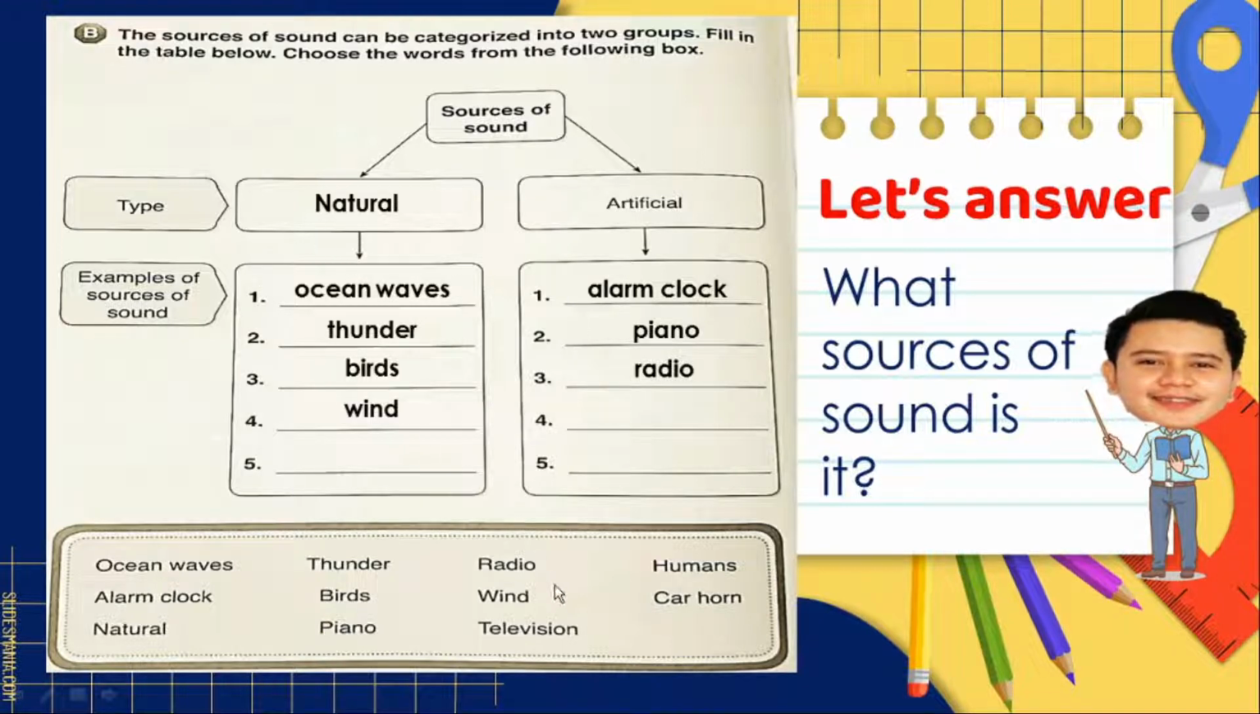Very good. Next, what sources of sound is it? Alright, it is a television. Again, it is a television. Now, a television, is it natural or an artificial sound? What is the correct answer? That is an artificial sound.